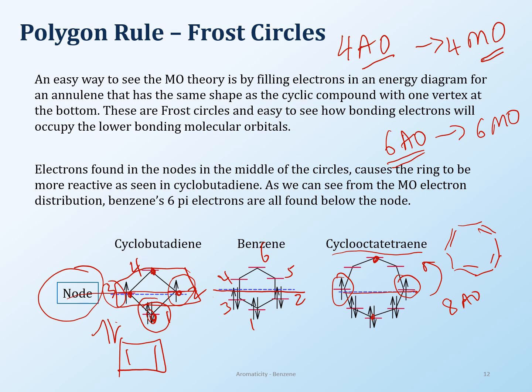Okay, that's what happens. So benzene is very stable from the Frost circle. Sometimes when you don't want to do anything, you can just go ahead and draw a Frost circle and see if a compound is going to be reactive or not, but otherwise you can follow Huckel's rules.